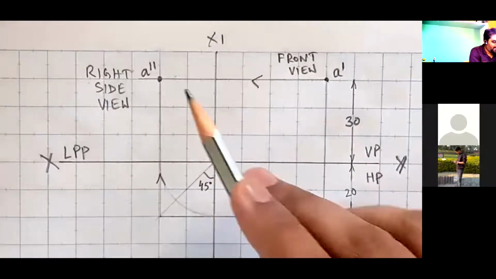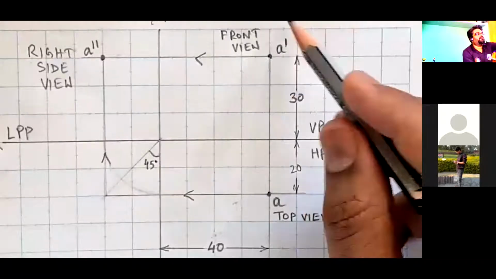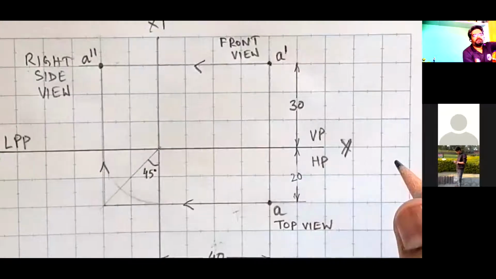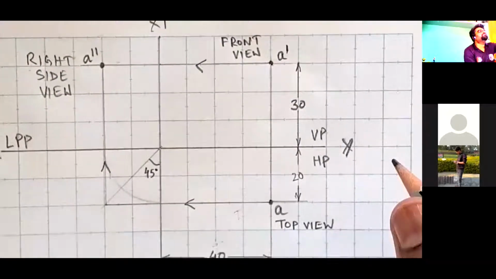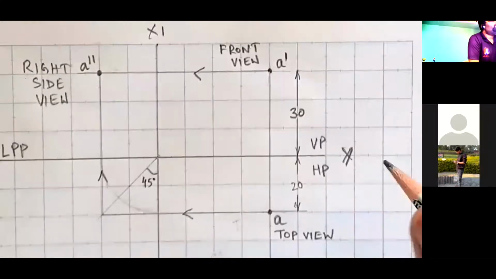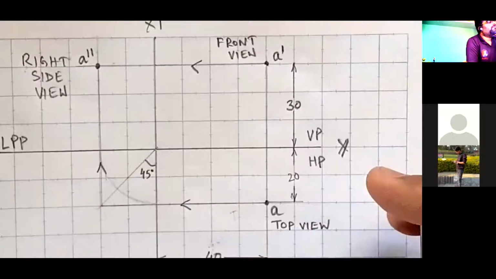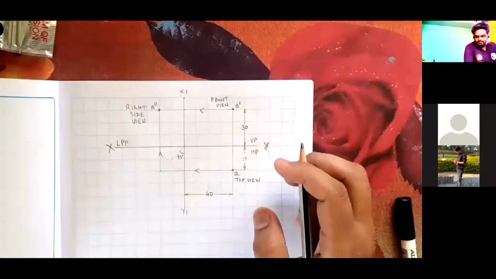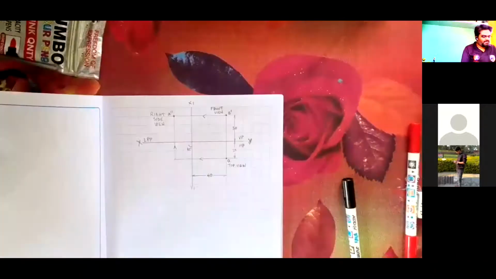So next, when I mean to draw a line, that means the end points are included in that particular line.